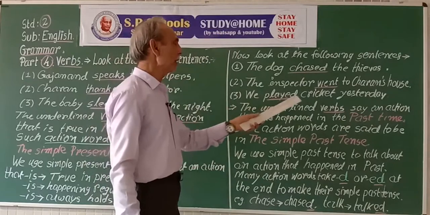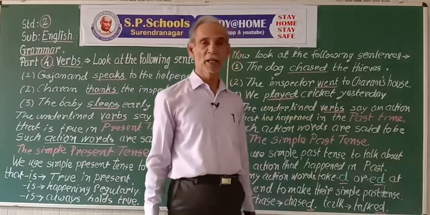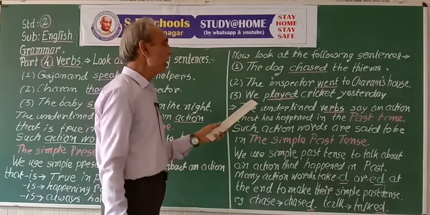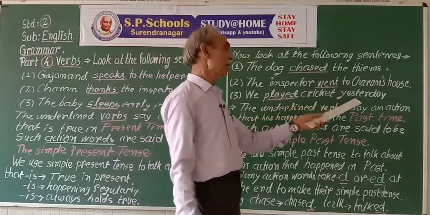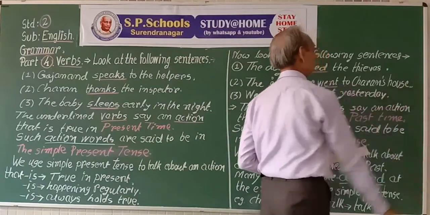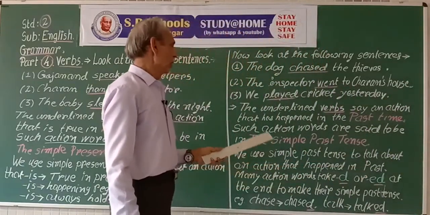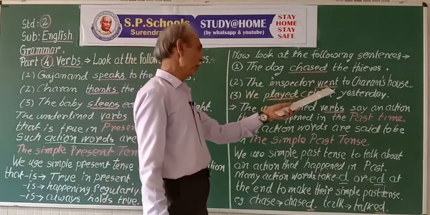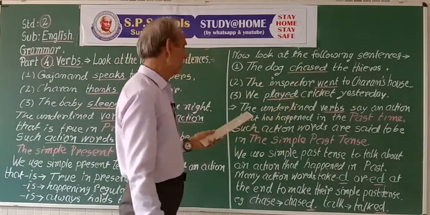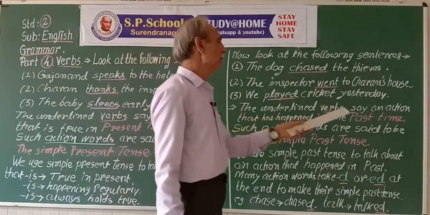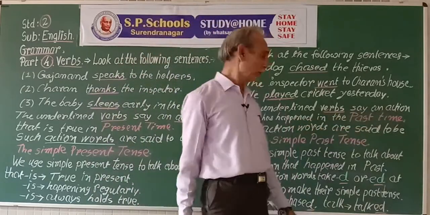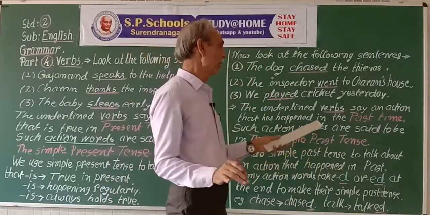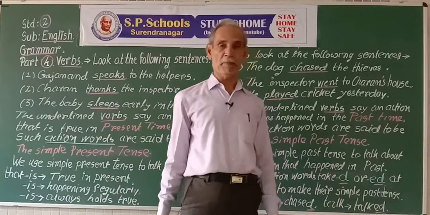We played cricket yesterday. So the underlined words chased, went and played say an action that has happened, completed in the past time.